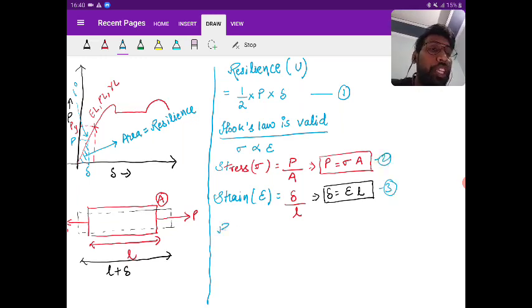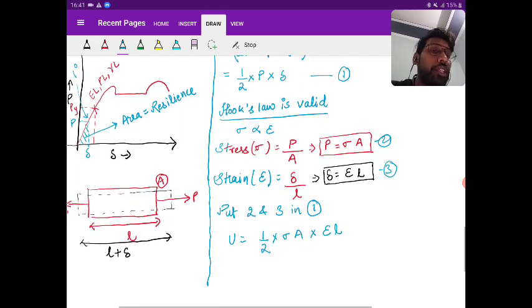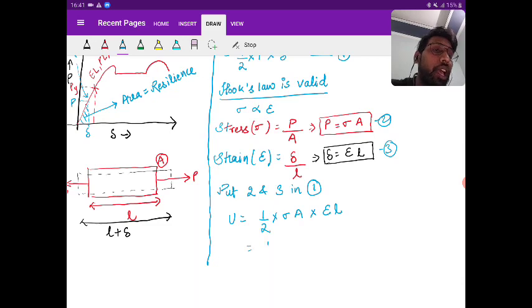So put 2 and 3 in 1. If you put 2 and 3 in 1, U will be equal to half into P, where P is equal to sigma A, and delta is equal to epsilon L. So we can write this as half into sigma into epsilon into A, the initial area, into L, the length.